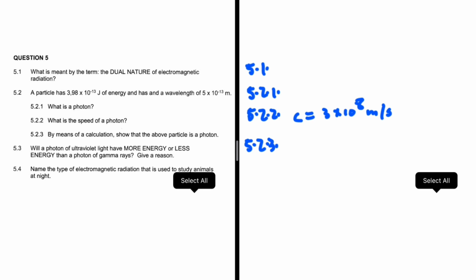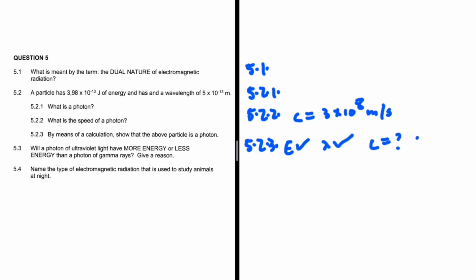5.2.3, by means of a calculation, show that the above particle is a photon. How can we show that a particle is a photon? We can determine its speed and see if it is 3 times 10 to the power 8 meters per second. If it is, then it is a photon. We have the energy of the particle, 3.98 times 10 to the minus 13 joules. We have the wavelength, and we're interested in the speed. Obviously, we have Planck's constant because it is a constant.